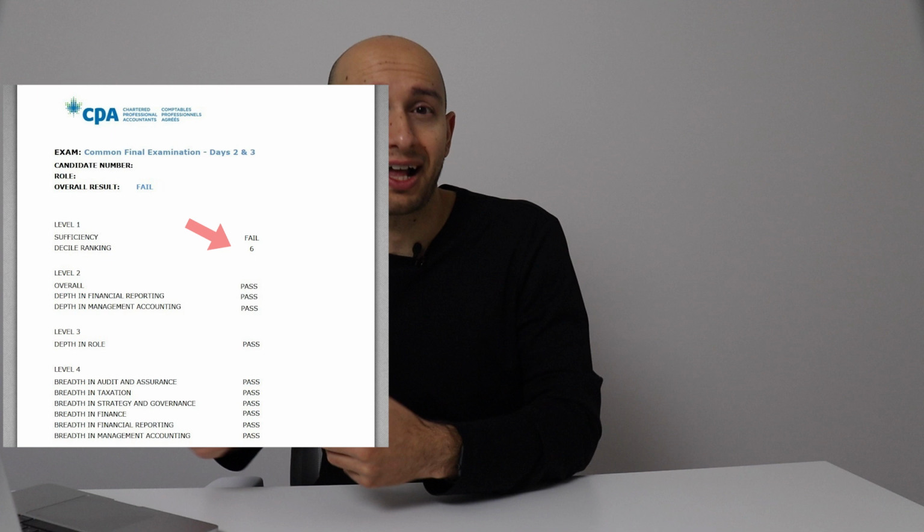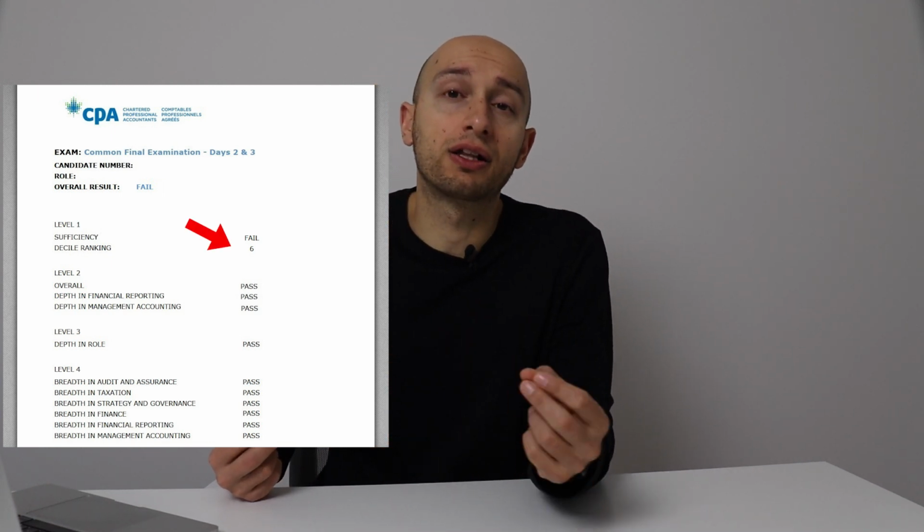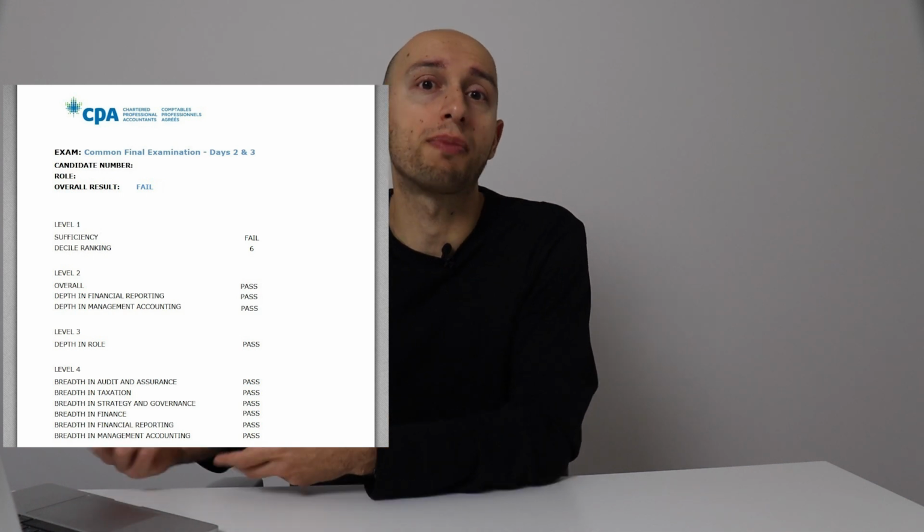Finally, let's look at level 1. This is the one that confuses the students the most. This measures how many RCs and Cs you got in both CFE days 2 and 3, and it also has a decile ranking. A decile ranking closer to 0 means you were close to passing, while closer to 10 means you were far from passing.